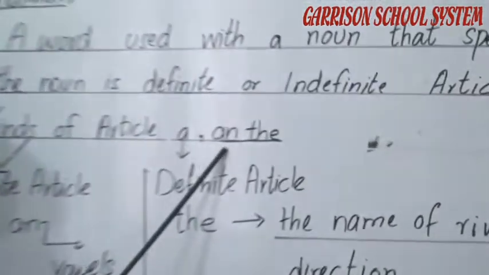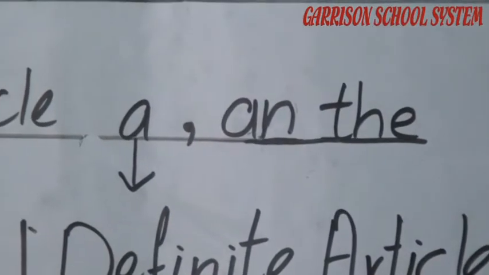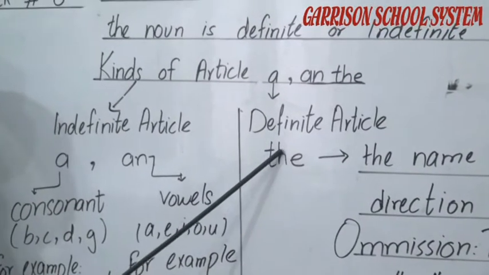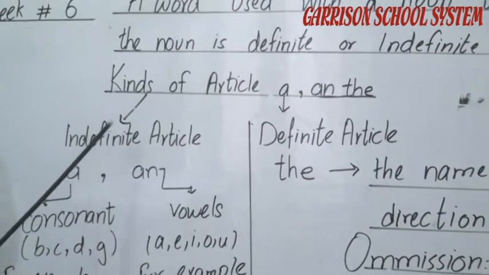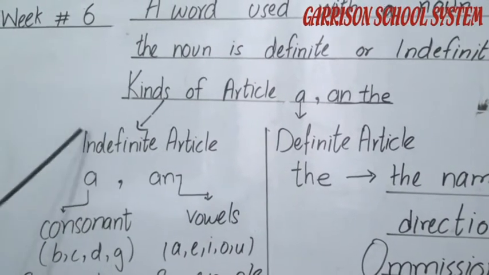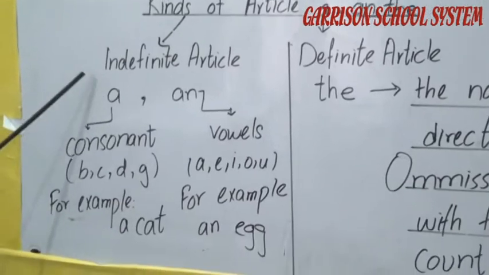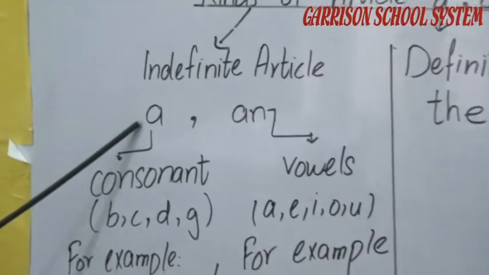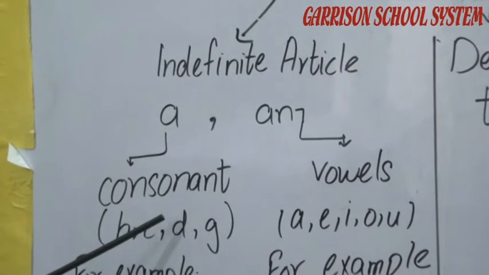These 3 articles are categorized into 2 kinds, indefinite article and definite article. In indefinite article, a and an are categorized. We further discuss this. First we discuss a. The article a comes in front of any consonant.